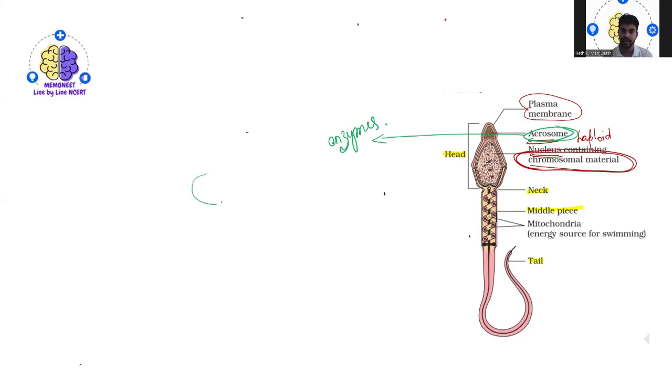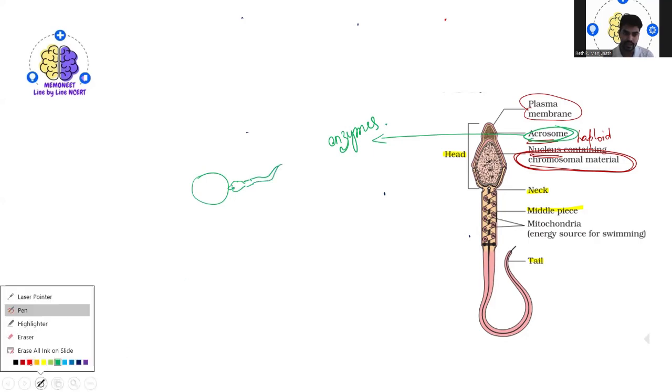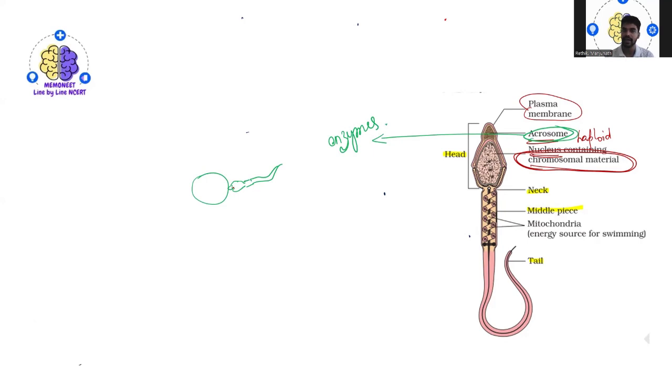If this is the egg, the ovum, just imagine that once the sperm head reaches here, there will be the acrosome. Once it reaches, the acrosome ruptures and releases those enzymes.